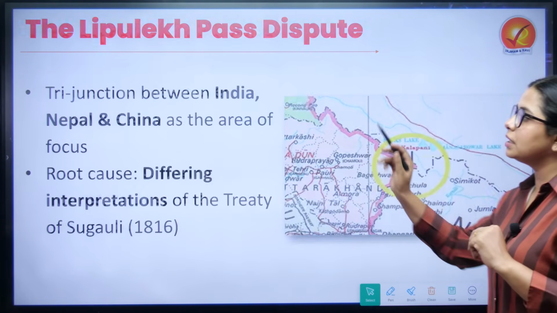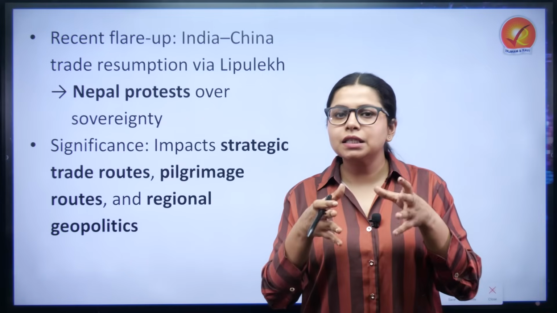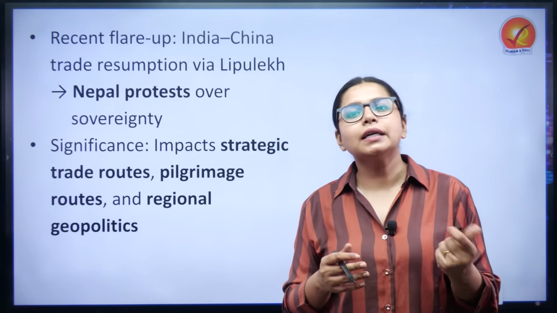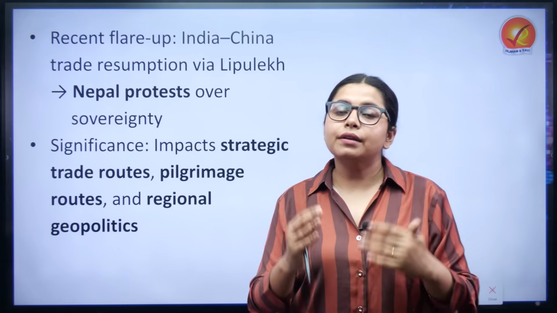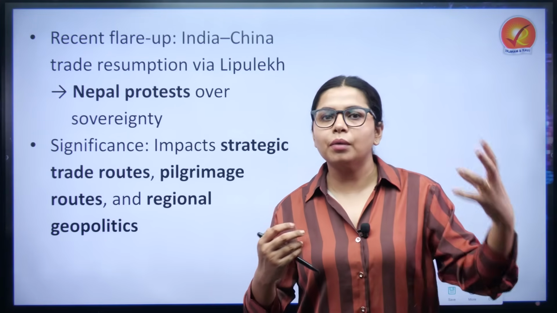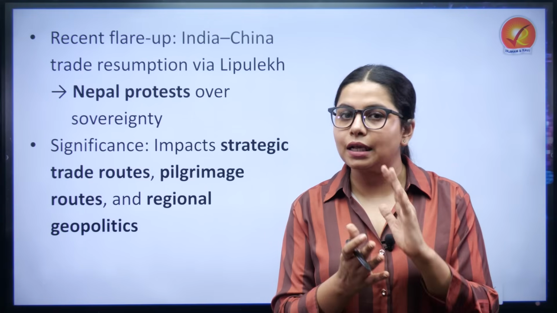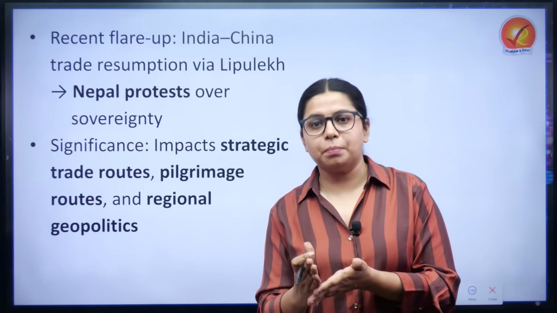But when we talk about this particular region, the trigger point for this flare-up has been the fact that India and China are trying to de-escalate the situation amidst the US chaos that has been created, and their trade has resumed through the Lipulekh Pass.